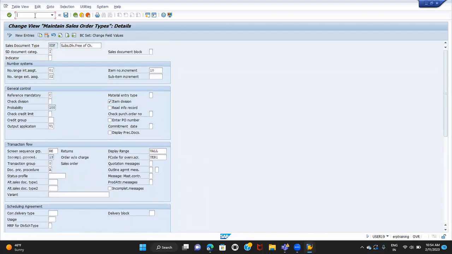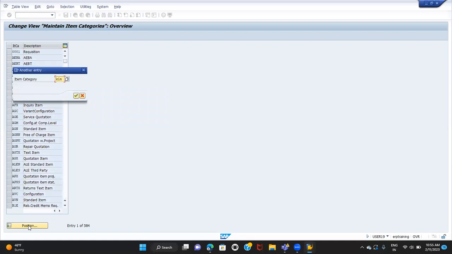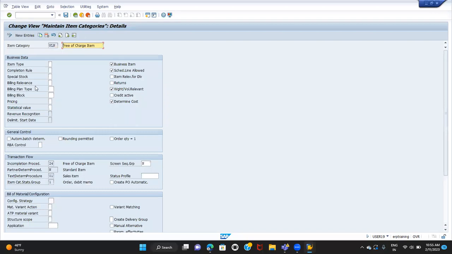Moving on to the item category, V07, KLN. See here, pricing is blank. That means this particular item with the item category KLN is not relevant for pricing. That is the reason we are getting the pricing as 0. No price is relevant for this material with this item category because it's a replacement. For replacement items, we don't want to calculate the price because of this setting.